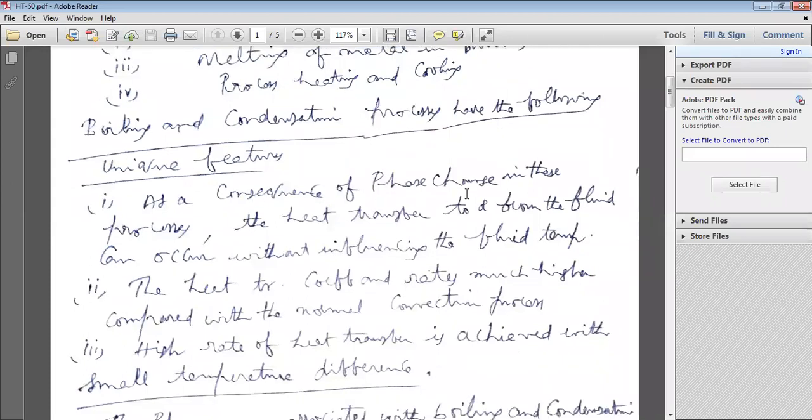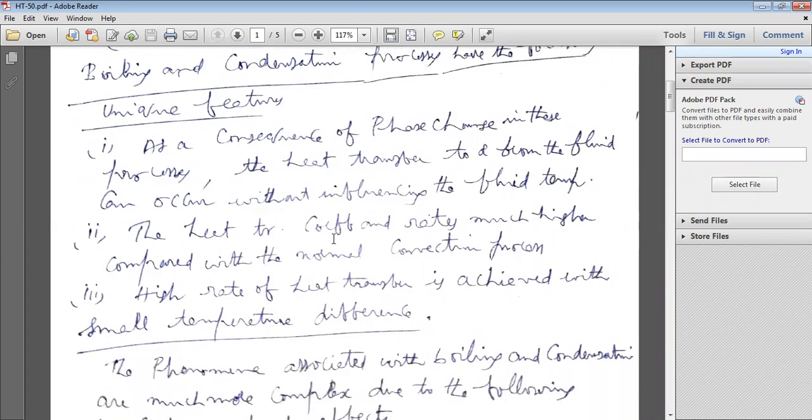As a consequence of phase change in boilers, condensers, and refrigeration system evaporators, the heat transfer to or from the fluid can occur without influencing the fluid temperature. That is, fluid temperature is constant. And the heat transfer coefficients and rates are much higher in boiling and condensation when compared with normal convection heat transfer processes.